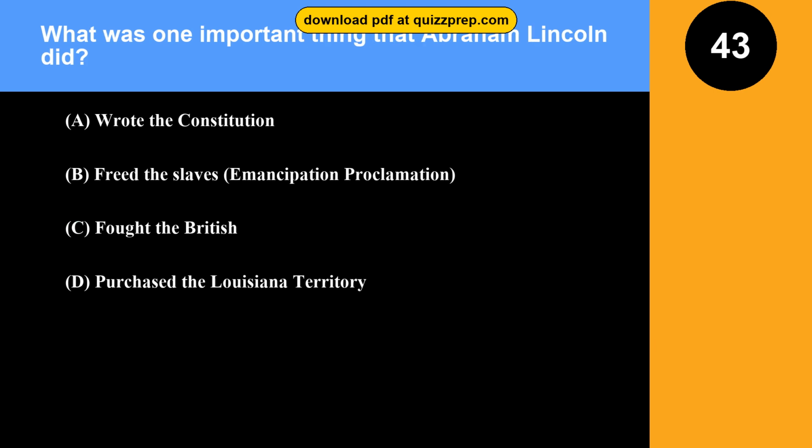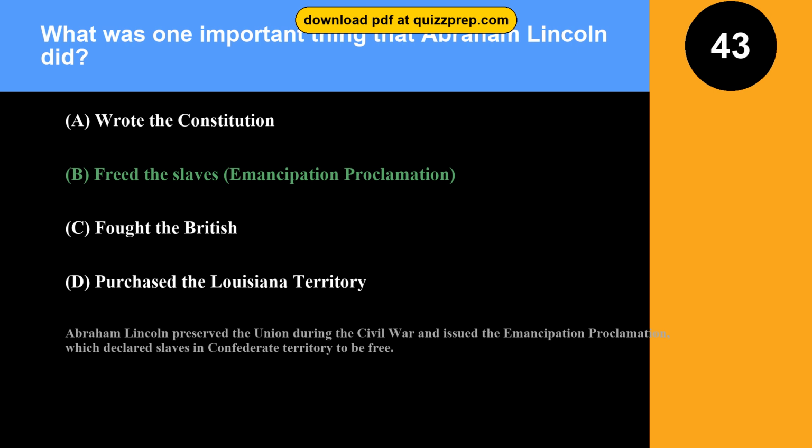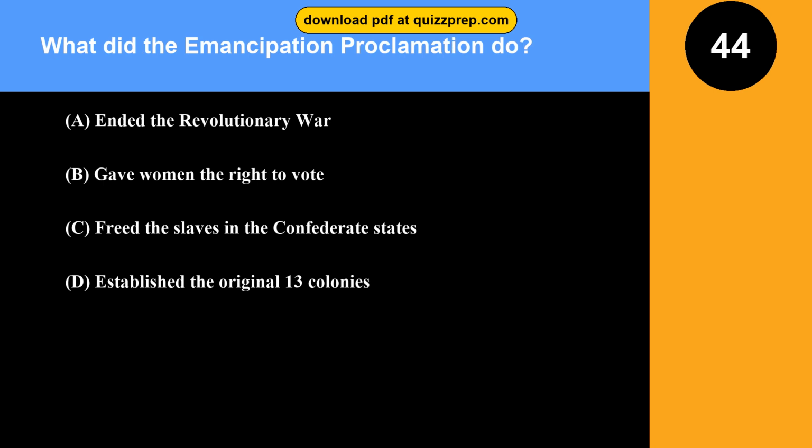Question 43. What was one important thing that Abraham Lincoln did? Option A, wrote the Constitution. Option B, freed the slaves, Emancipation Proclamation. Option C, fought the British. Option D, purchased the Louisiana Territory. The correct answer is option B, freed the slaves, Emancipation Proclamation. Abraham Lincoln preserved the Union during the Civil War and issued the Emancipation Proclamation, which declared slaves in Confederate territory to be free.